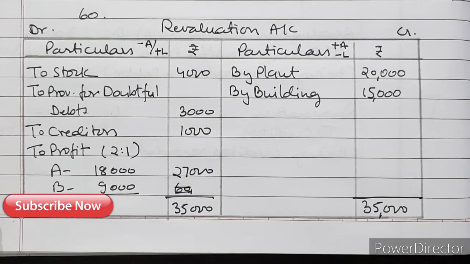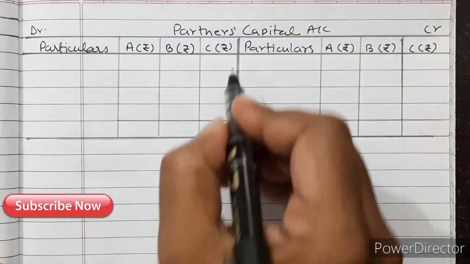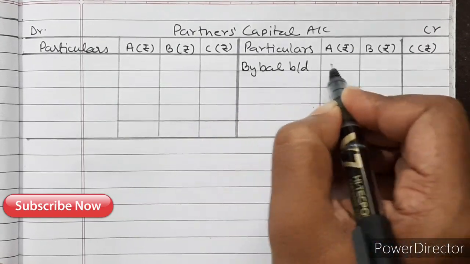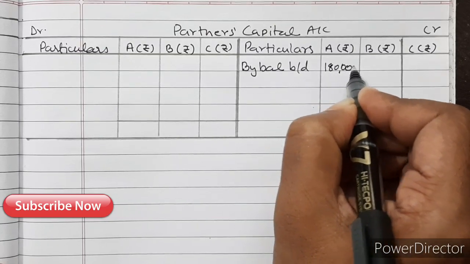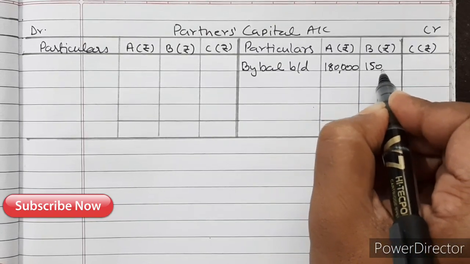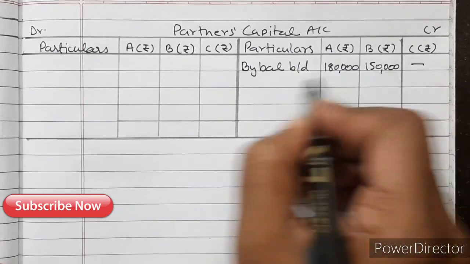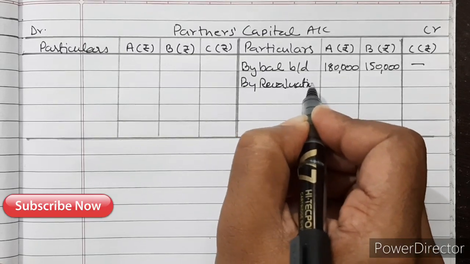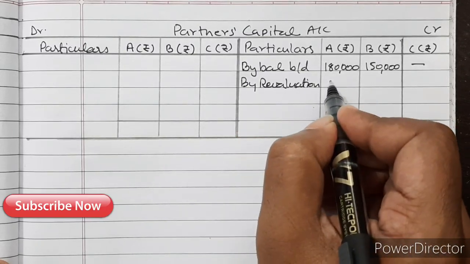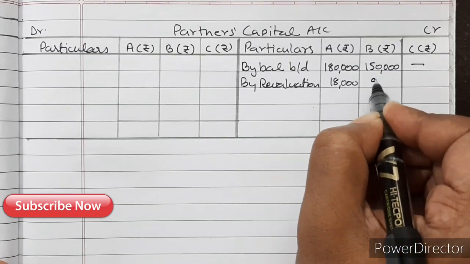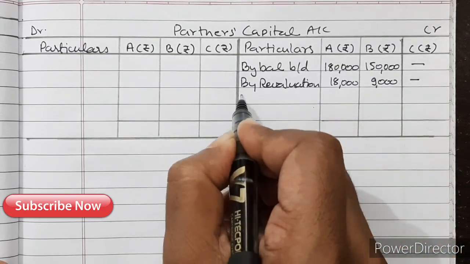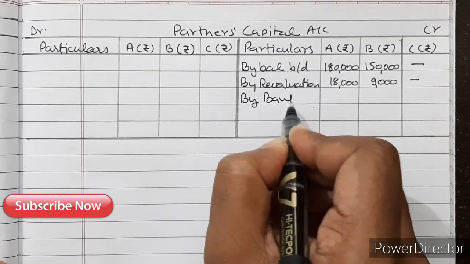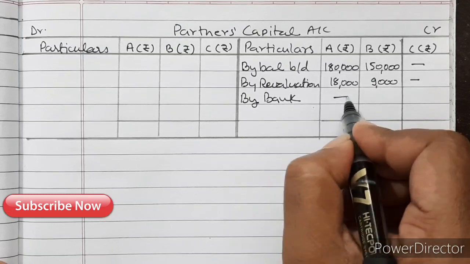Now we will prepare the partners' capital account. By balance brought down 1,80,000 and 1,50,000. Then by profit on revaluation 18,000 and 9,000. Then capital brought by C, so by cash or bank also you can write. How much is he bringing? 1 lakh.